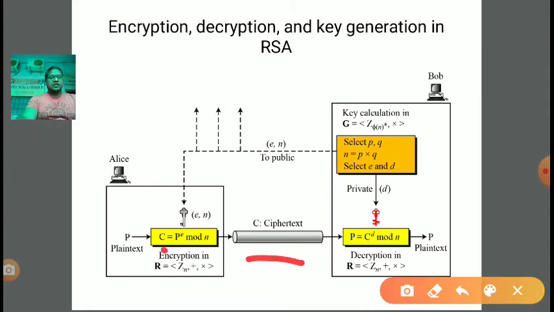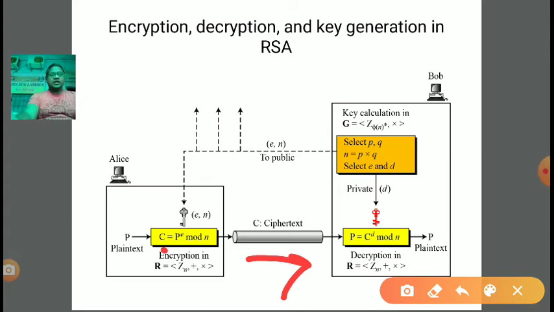Now this ciphertext C will be forwarded through the insecure channel to the receiver, right? At the receiver end, the receiver is getting C, and actually he wants to get the plain text P. So at the receiver end the decryption algorithm will be applied.